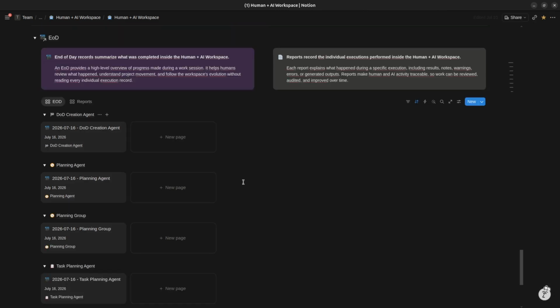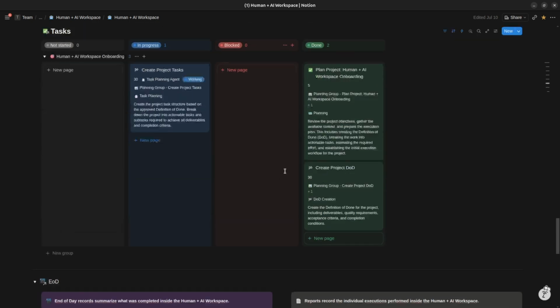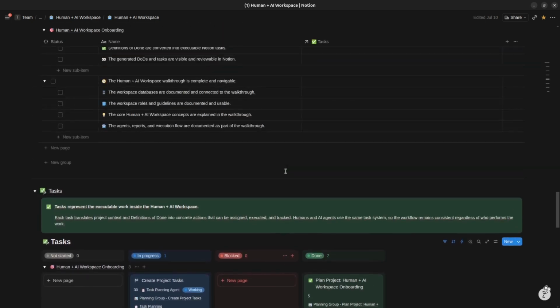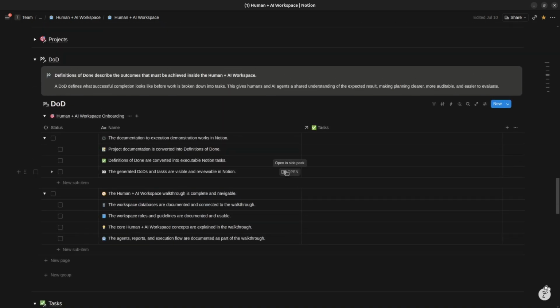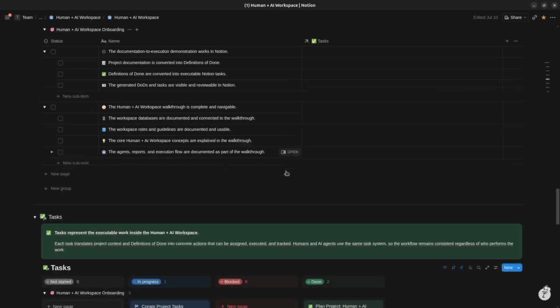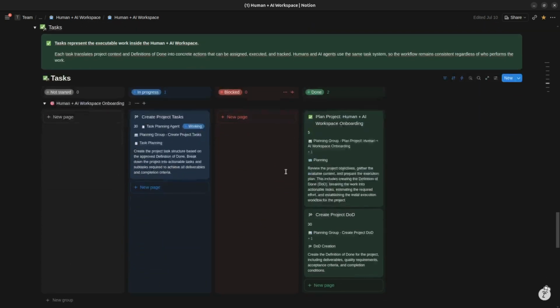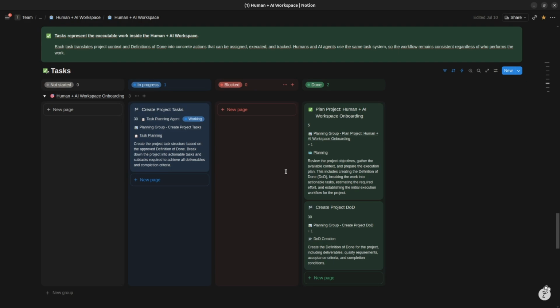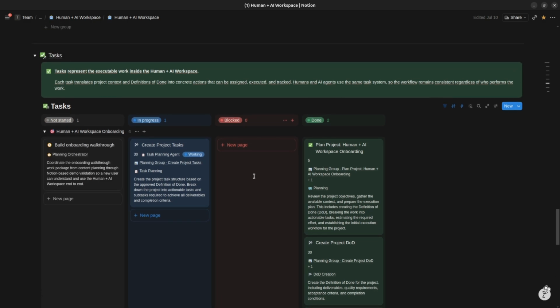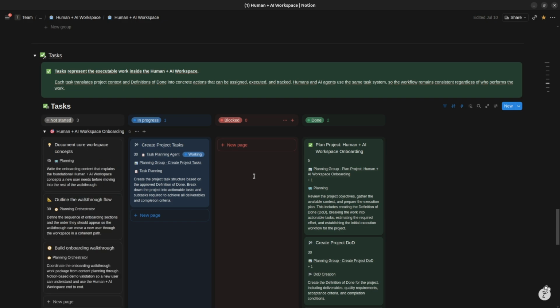While the agent continues working, the workspace is preparing the full execution structure from the project documentation and the completion criteria we just reviewed. Up to this point, the agents have been planning the project, and that planning is about to become a complete execution structure. Now the project tasks begin to appear in real time as the planning process is completed.